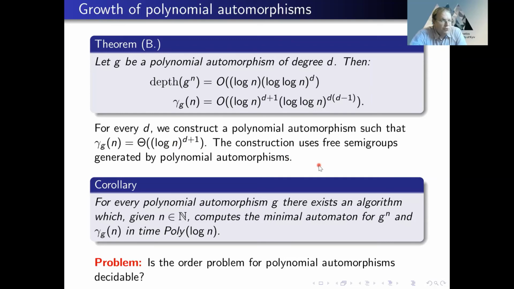And the construction uses free semigroups generated by polynomial automorphisms. Now, using this result, one can prove that for every polynomial automorphism, there exists an algorithm which, given n, computes the minimal automaton for G in power n in polynomial time. And still, I don't know if the order problem for polynomial automorphisms is decidable.